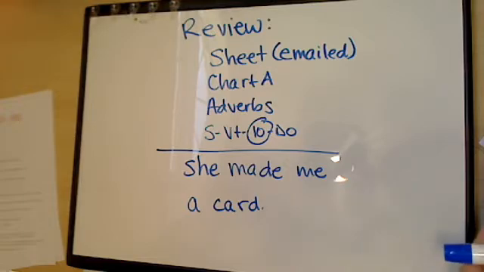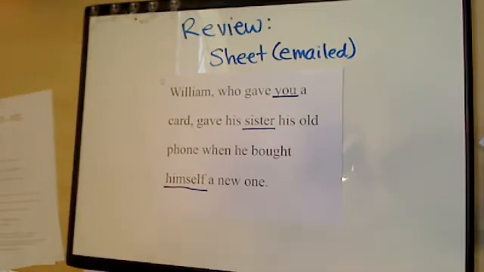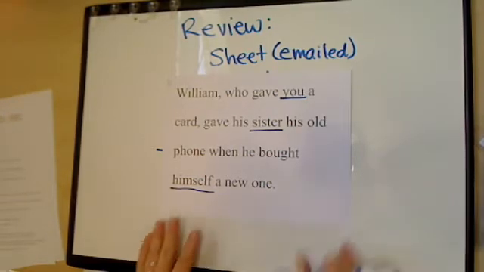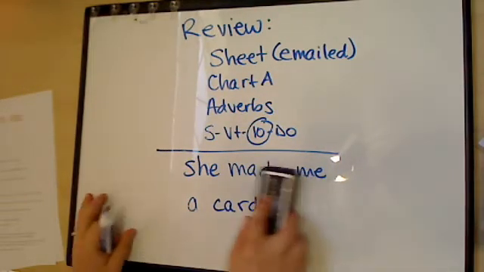Okay, now here's a more complicated one. This is a compound complex sentence. William, who gave you a card, gave his sister his old phone when he bought himself a new one. Okay, so you've got three different IOs in this sentence. Like I said, super quick review of SVTIODO structure. Now, what we're going to focus on today is the verbals chart again.